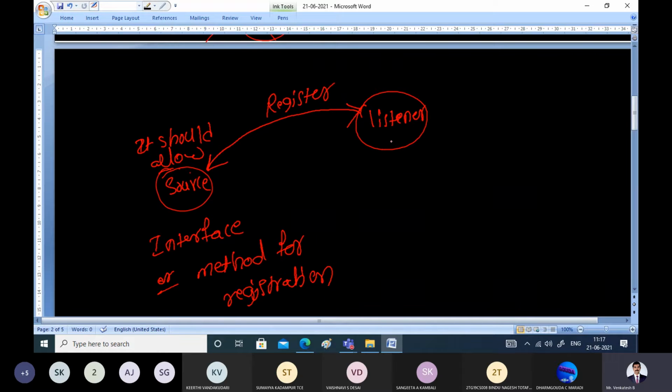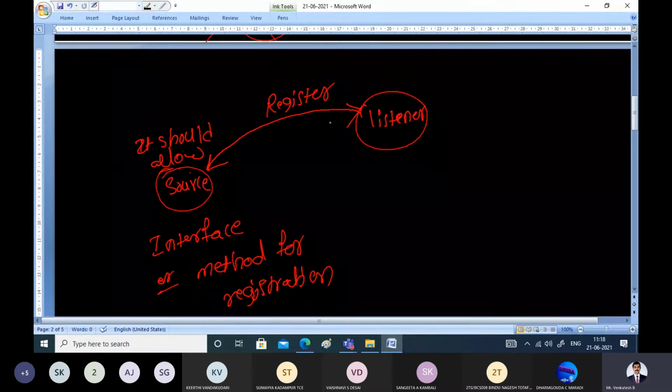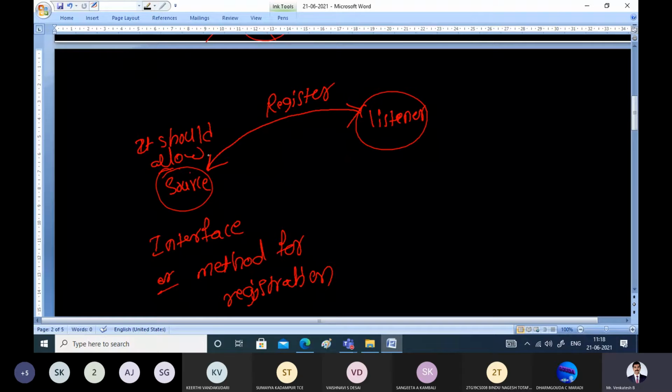It's like they are authentic to handle those sources. They are always ready to handle the events generated by these sources. So that is the method. That means there should be some method, and by using that method, the listeners will register with the sources.